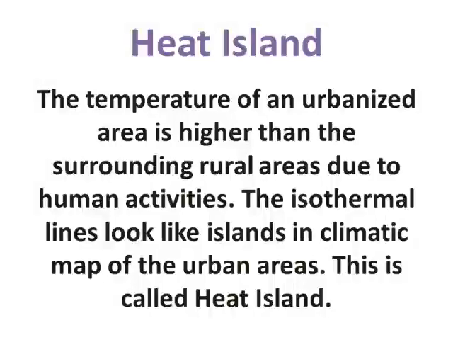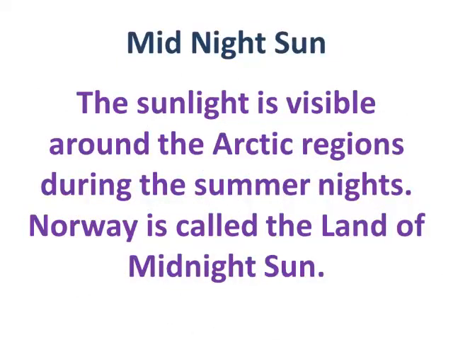are the greenhouse gases. Heat island. The temperature of an urbanized area is higher than the surrounding rural areas due to human activities. The isothermal lines look like islands in climatic map of the urban areas. This is called heat island. Midnight sun. The sunlight is visible around the Arctic regions during the summer nights. Norway is called the land of midnight sun.